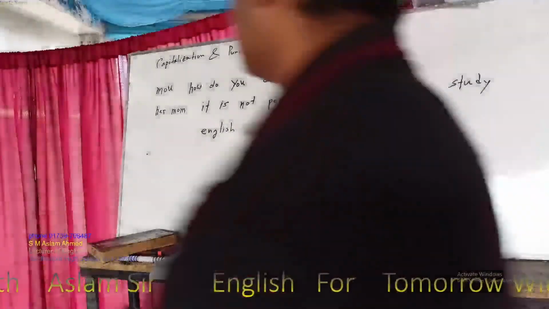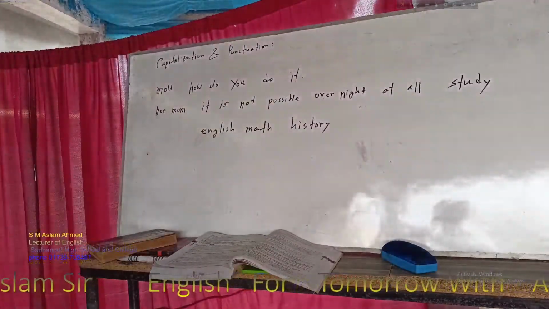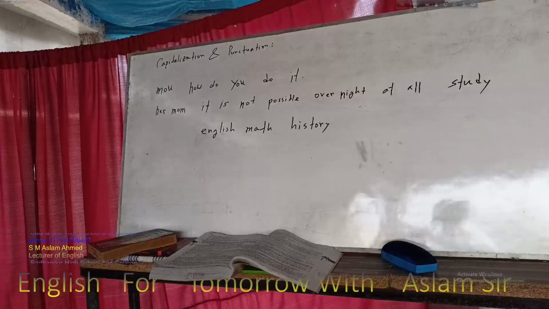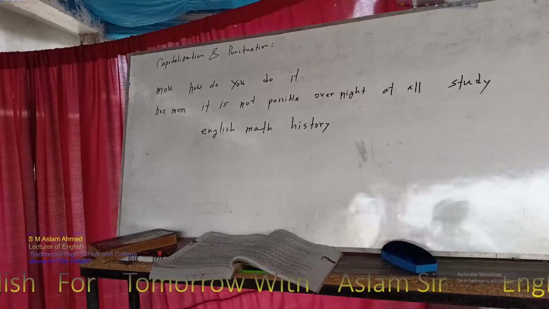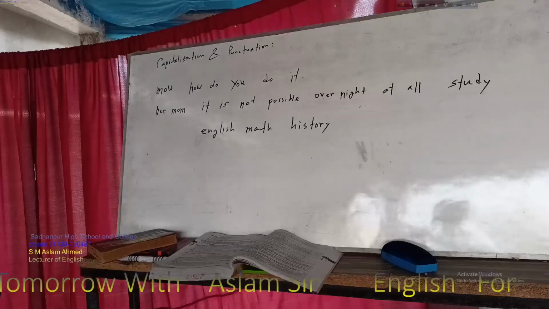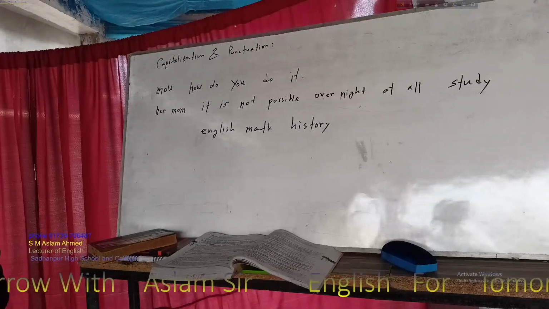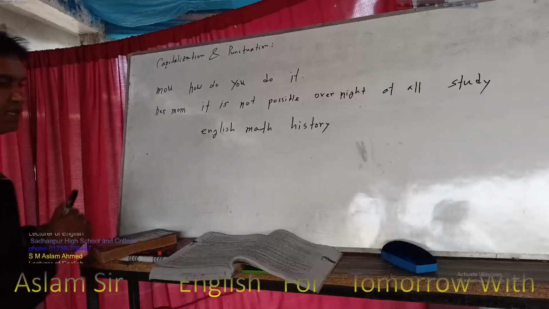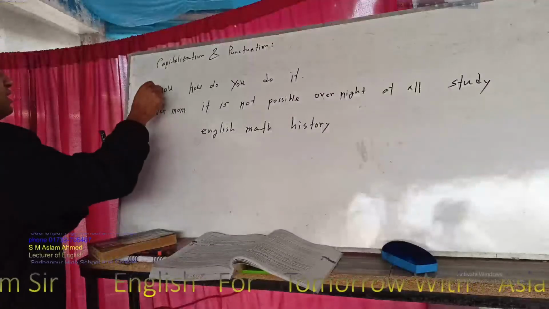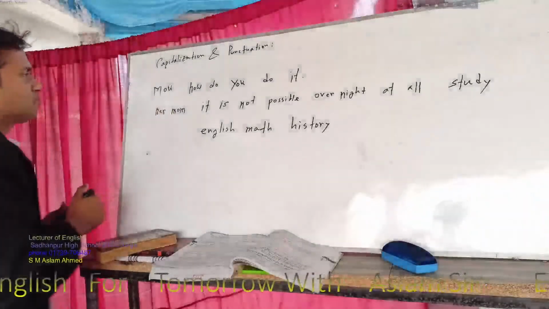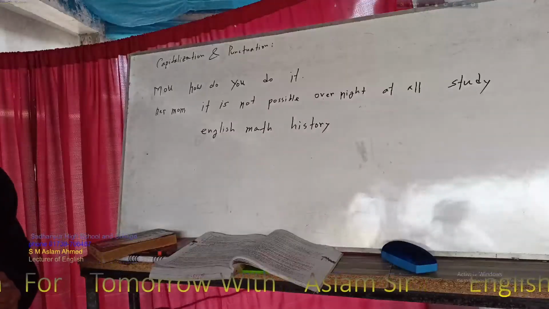So we can see another sentence. Capitalization and punctuation. "Mo, how do you do it?" Her mother. "It is not possible overnight at all. Study English, math, history." Okay, tell me that. Mo, yes, Mo is capitalized. For this reason, we can write down here M is capital. Okay. Next one. How do you do it?